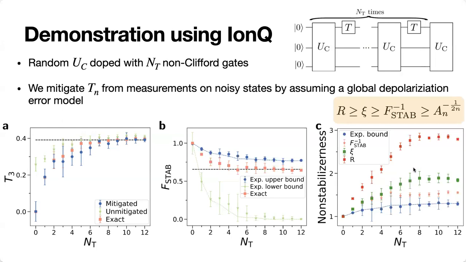And in figure C, we demonstrate the hierarchy of bounds between the measures of non-stabilizerness. We note that our error mitigation scheme assumes a global depolarization error model, but works well for more complicated noise profiles. And we think that might be because of the self-averaging effects of stabilizer entropy, because there are moments of exponentially many Pauli strings. So that might be the reason why we see good performance.